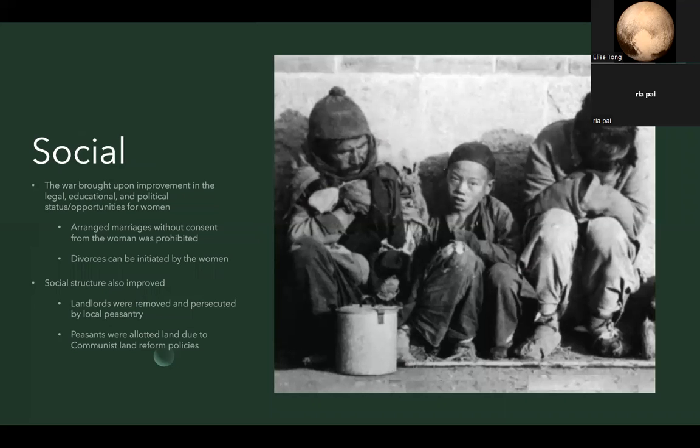Rights in the legal, educational, and political status and/or opportunities improved. But that's not saying rights for all women had not improved. For example, arranged marriage was a common practice in early China, but in 1930, due to the civil code, women in nationalist zones were allowed to deny arranged marriages if they did not consent to the marriage. It is deemed prohibited, as well as divorce becoming a right for women to initiate. This led to an expansion in legal rights and opportunities for women, as they had a say in marriage, which was not offered before the war.